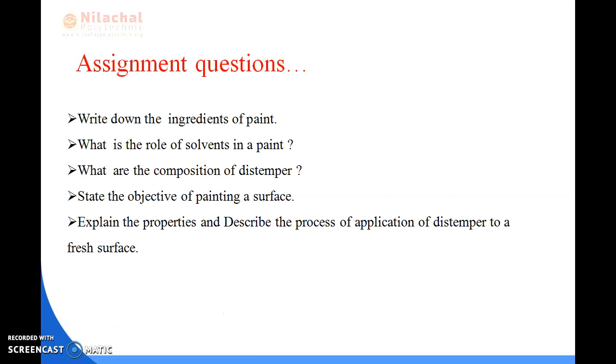So here are some of the assignment questions. Write down the ingredients of the paint. What is the role of solvents in a paint? What are the compositions of the distemper? State the objective of painting a surface, explain the properties, and describe the process of application of distemper to a fresh surface. So these are some of the assignment questions. You can do it. If any doubt occurs, you can ask me in the next slide. Thank you.